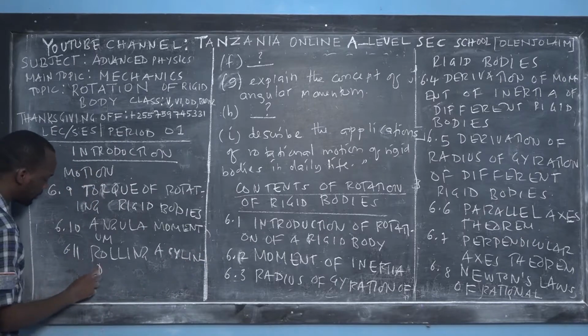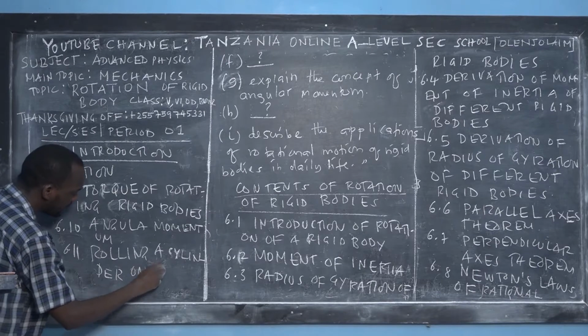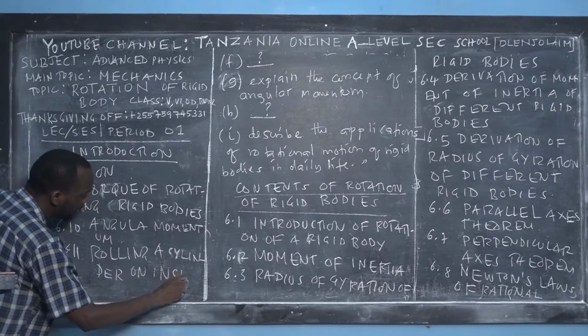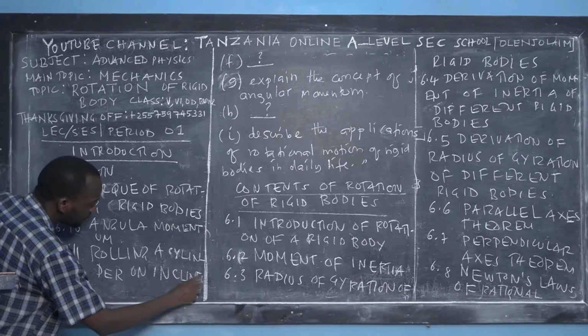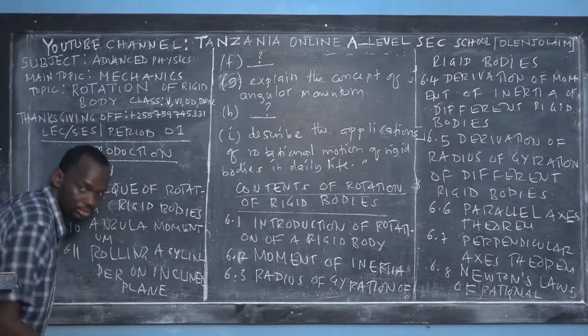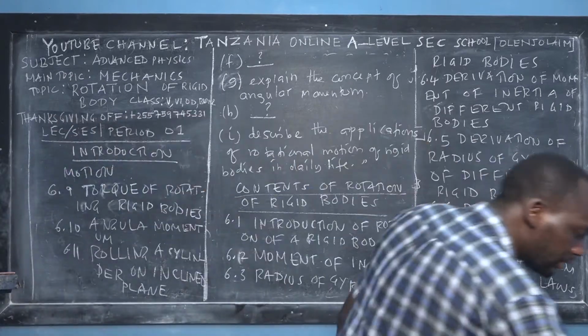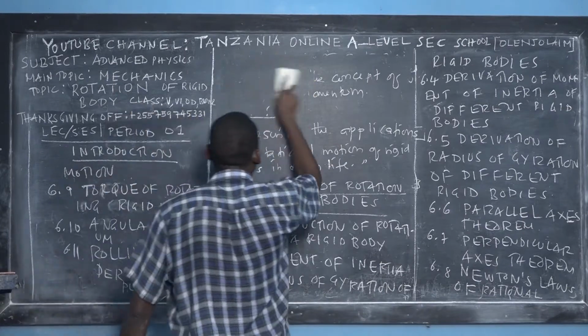When you say inclined plane, it is like what I told you in Newton's law.